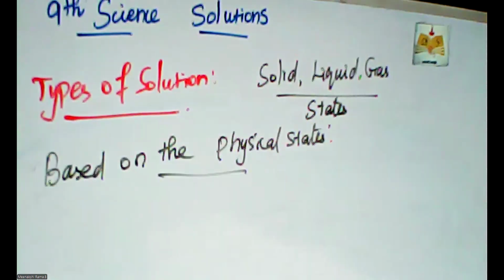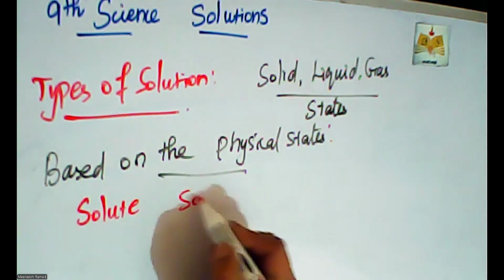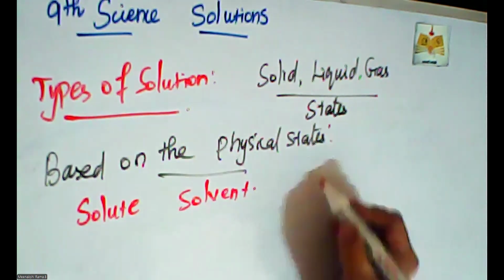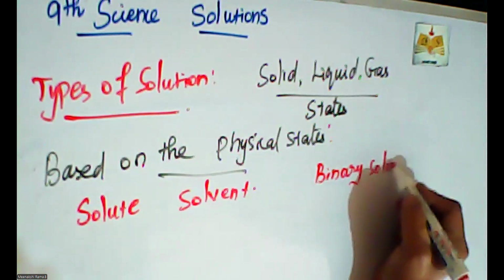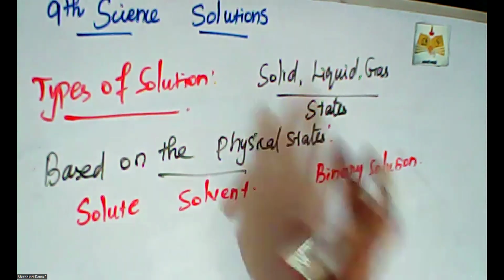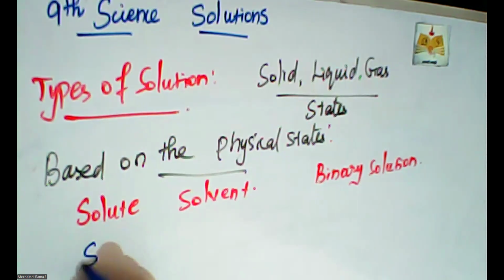How can we classify? First we have the solute and then the solvent, and this is called a binary solution. How can we prepare it? There are three states: solid, liquid, and gas. First, I choose the solid state.